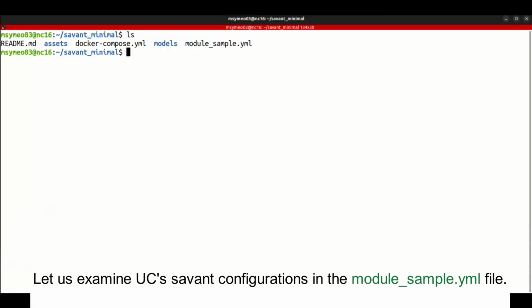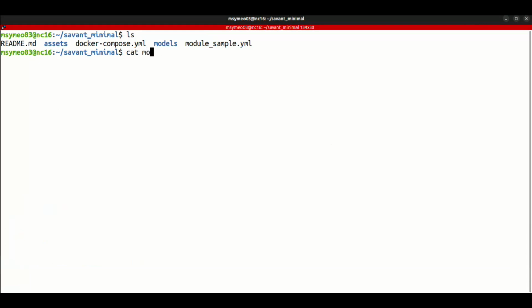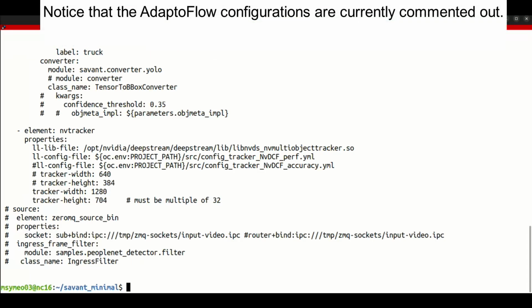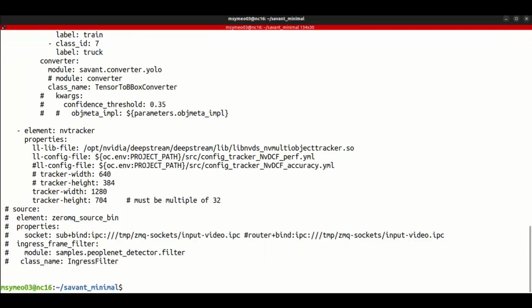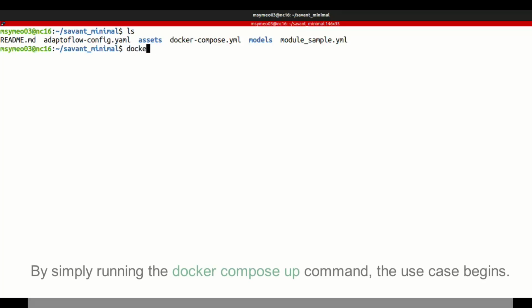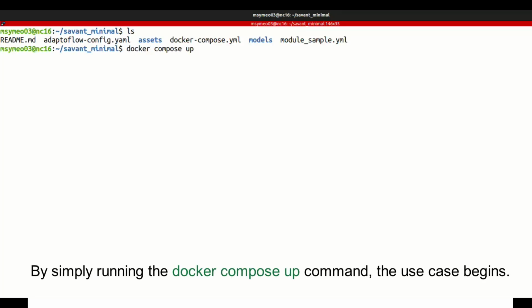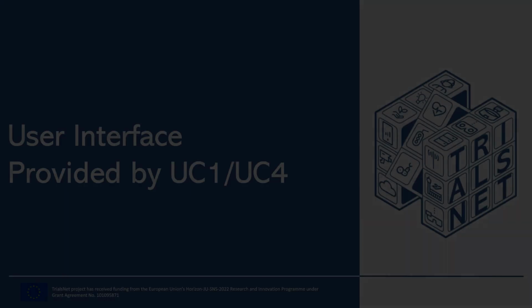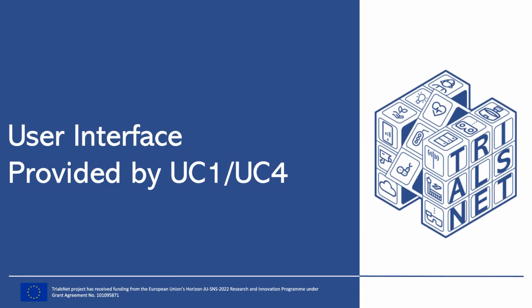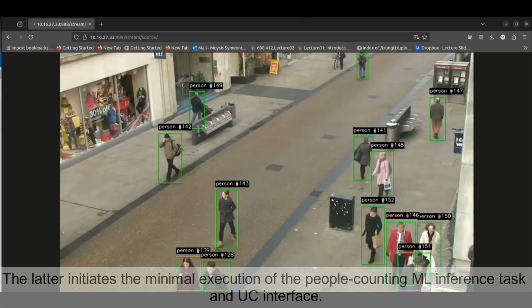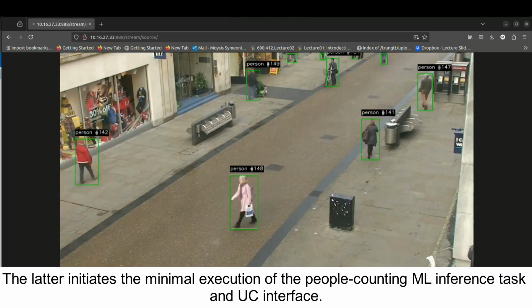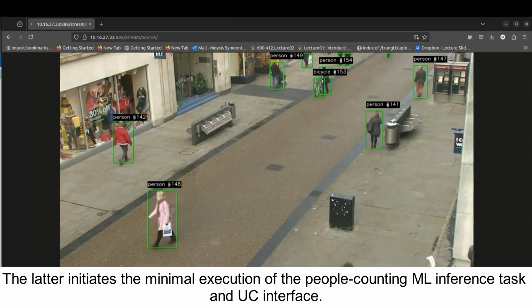Let us examine use cases Savant configurations in the module sample YAML file. Notice that the AdaptoFlow configurations are currently commented out. By simply running the docker compose up command, the use case begins. The latter initiates the minimal execution of the people counting machine learning inference task and use case interface.